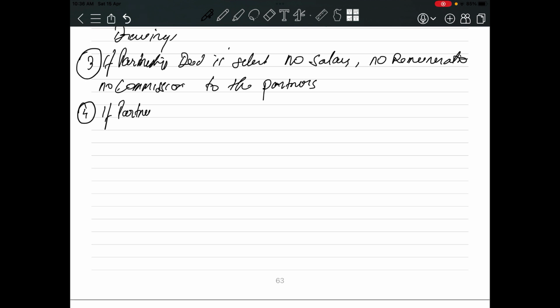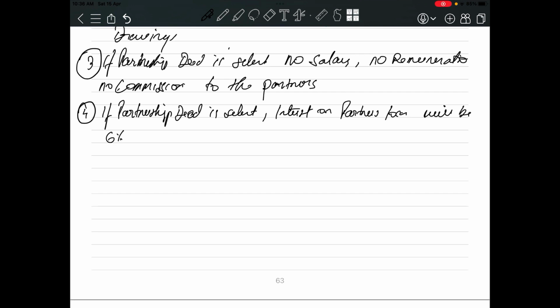If the partnership deed is silent, interest on partner's loan will be 6% per annum.